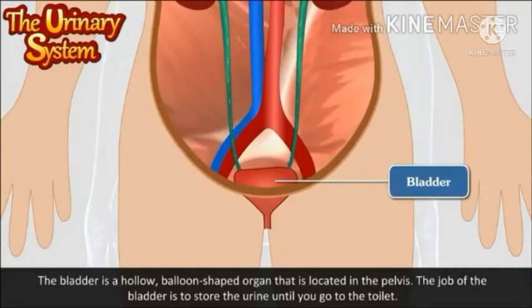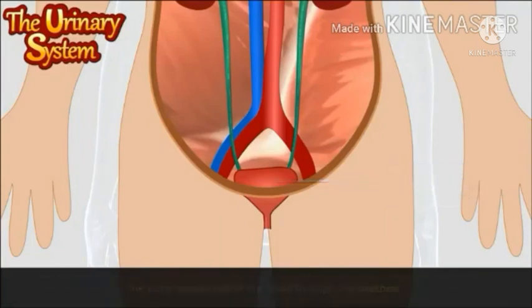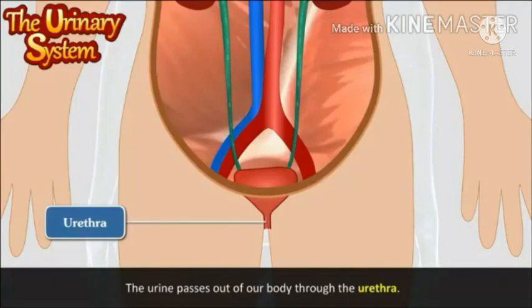The bladder is a hollow, balloon-shaped organ that is located in the pelvis. The job of the bladder is to store the urine until you go to the toilet. The urine passes out of our body through the urethra.